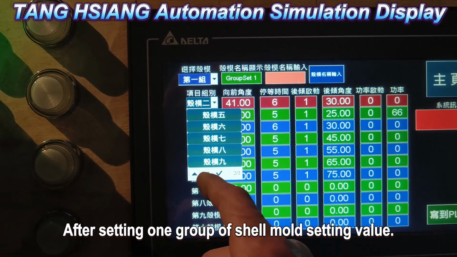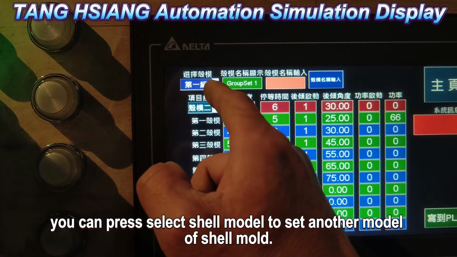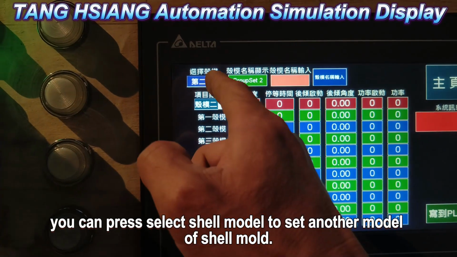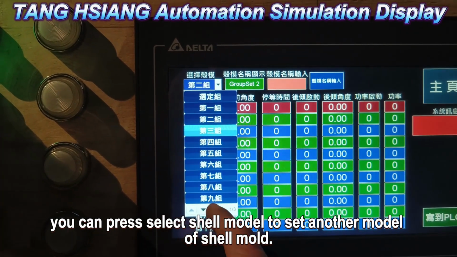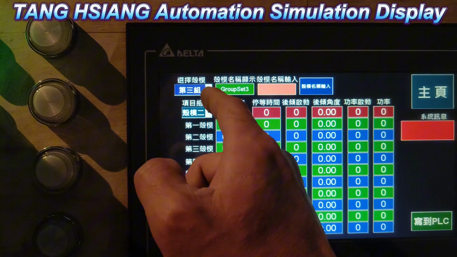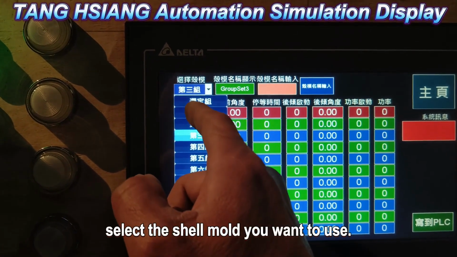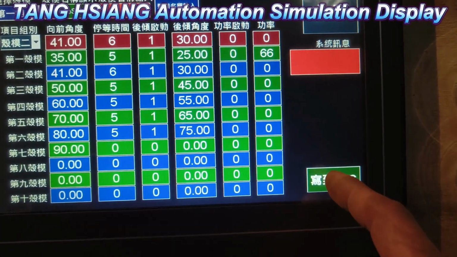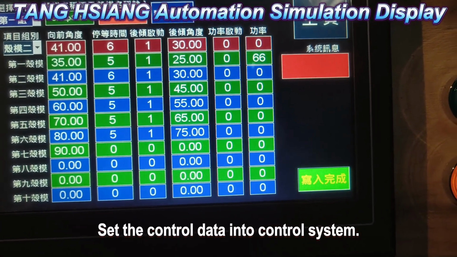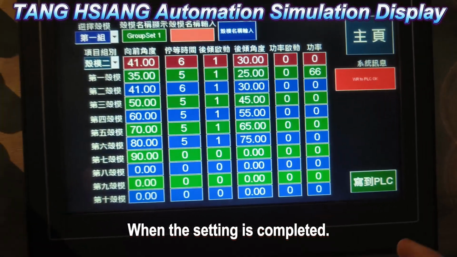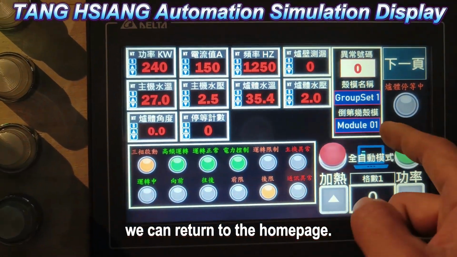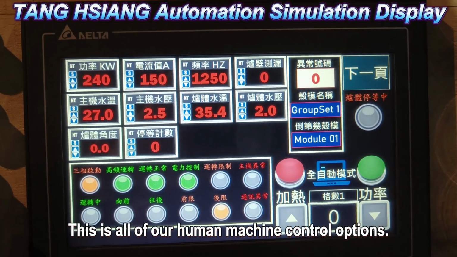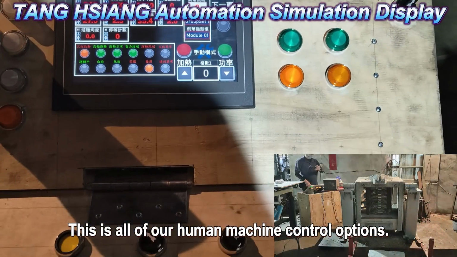After setting one group of shell mold setting values, you can press select shell model to set another model of shell mold. After setting is finished, select the shell mold you want to use. After selecting, press the setting button. Set the control data into the control system. When the setting is completed, we can return to the home page. The home page will display the name of the shell mold you selected. This is all of our human machine control options.